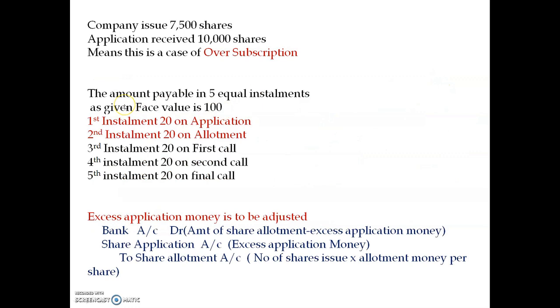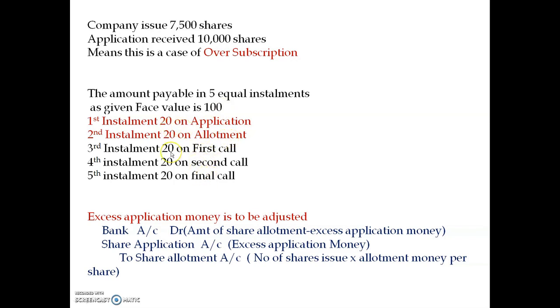Here, 5 equal installments: first installment rupees 20 on application, 20 on allotment, 20 on first call, 20 on second call, and again 20 on the final call. These are the 5 installments the company is going to collect, and the face value is 100. This 100 we have to divide into 5 equal parts, like I have done here: application, allotment, first call, second call, and final call.